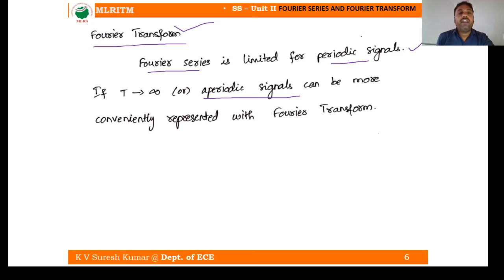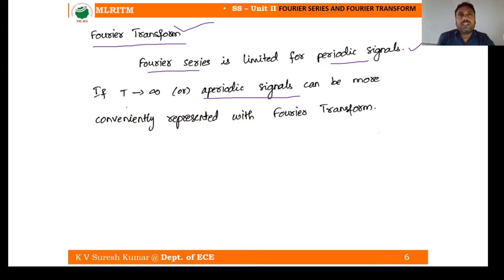So what do we need? Fourier transform, not Fourier series. When the time period is infinity, for example an exponential signal, maybe decaying or increasing exponential. We have decreasing and increasing exponential from minus infinity to plus infinity.